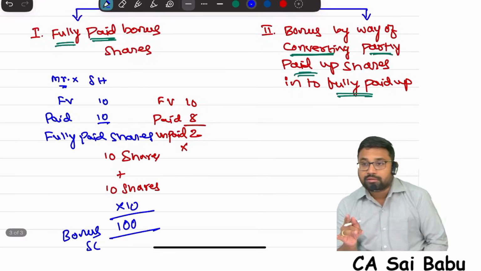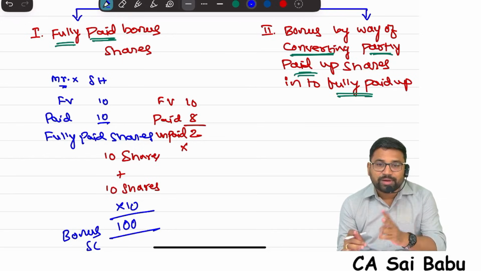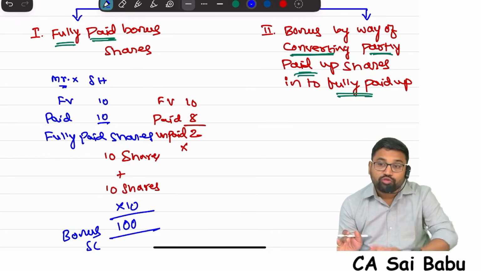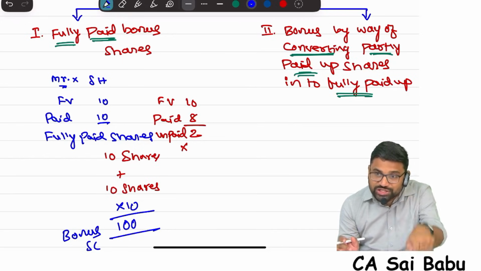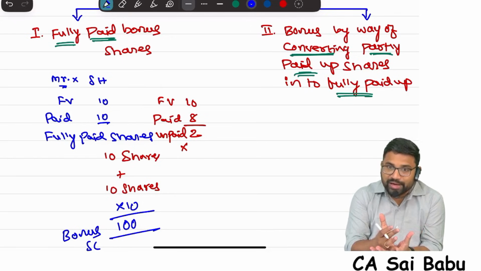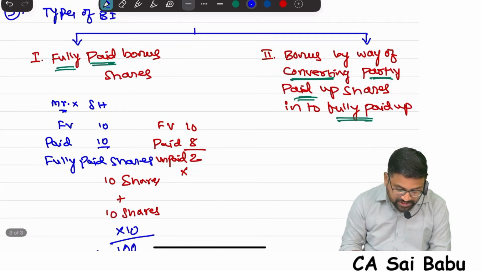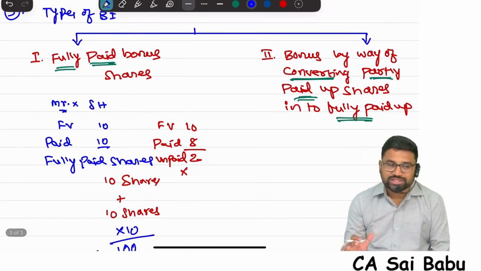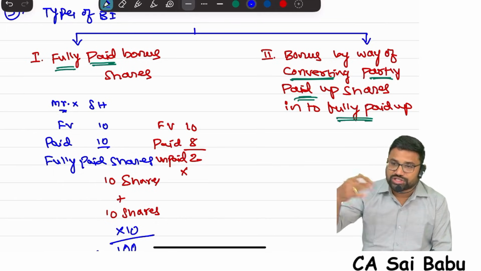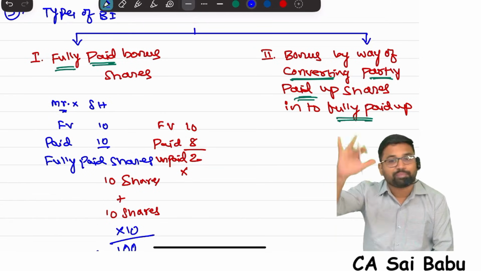And as per the Companies Act, sir, one provision is there. Partly paid up shares cannot be given fully paid bonus shares. In order to give fully paid bonus shares, first of all, the balance amount on the original share has to be called and made fully paid up. Then you can give fully paid bonus shares on that. That is the first type of bonus share. Full shares will be given as bonus shares. Even though you have not paid, we assume you have paid it.